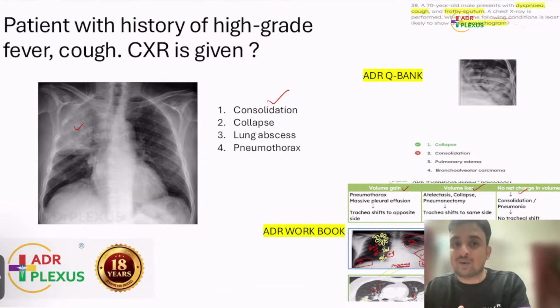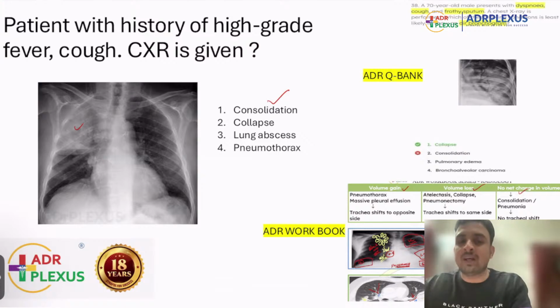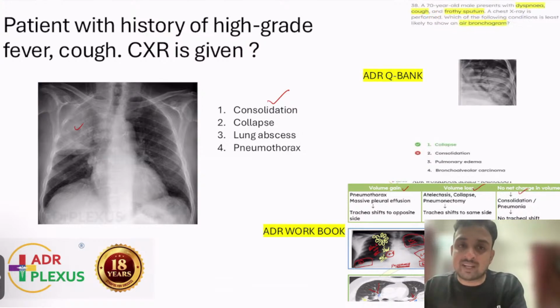This answer will entirely depend upon the image that is given. If you are able to see air bronchogram within that, then the answer will be consolidation or pneumonia. But if you are able to see volume loss or fissural displacement with the tracheal shift, then it could be collapse. Okay. Most of them were telling that the tracheal displacement was very minimal, air bronchogram was seen. So if air bronchogram is seen, then it is consolidation. If there is no air bronchogram, but you are able to see volume loss and tracheal pull towards the side, then it could be collapse. So that is the concept. You have to remember that.